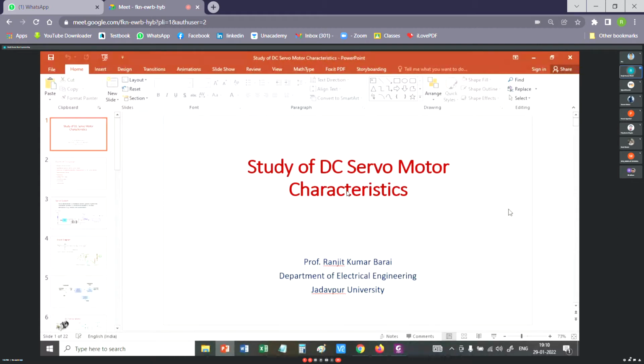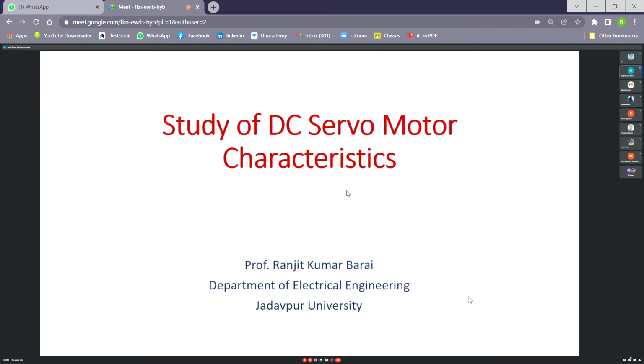So the name of the experiment is a study of DC servomotor characteristics. There are a few keywords associated with this experiment: first of all, study, number two, DC, then servo, then motor, then characteristics.